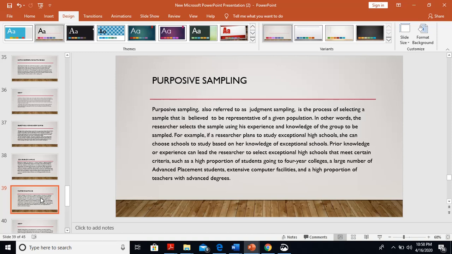such as a high proportion of students going to four-year colleges, a large number of advanced placement students, extensive computer facilities, and a high proportion of teachers with advanced degrees.